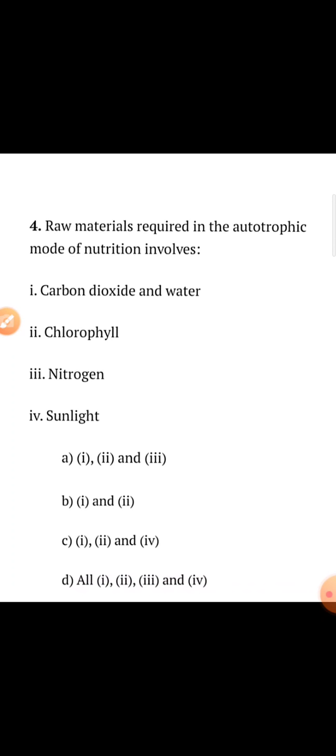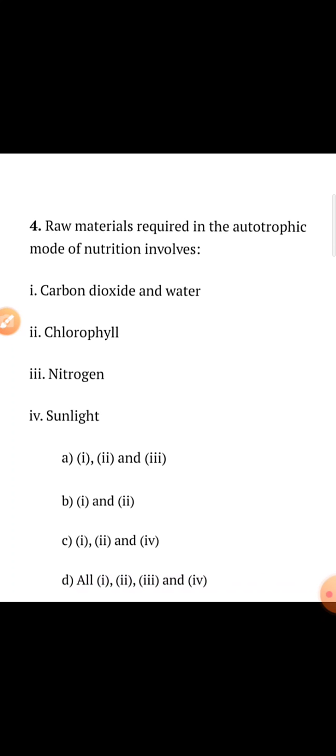Number 4, raw materials required in the autotrophic mode of nutrition involves 4 options: 1 carbon dioxide and water, 2 chlorophyll, 3 nitrogen, 4 sunlight. So here A, B, C and D are given. What will be 1, 2, 3 or 2 and 3 or 1, 2 and 4 or all 1, 2, 3, 4? From these 4 options you have to find out the one which is required in the autotrophic mode of nutrition.